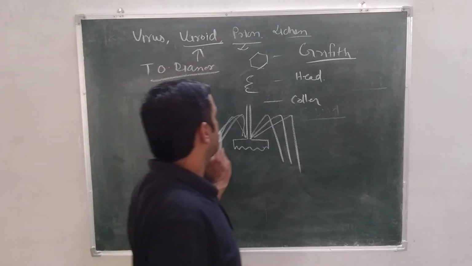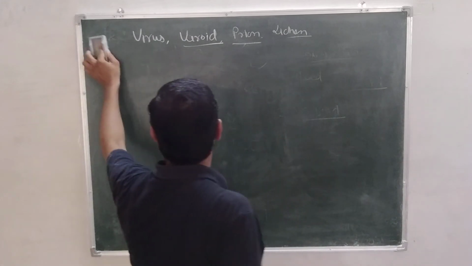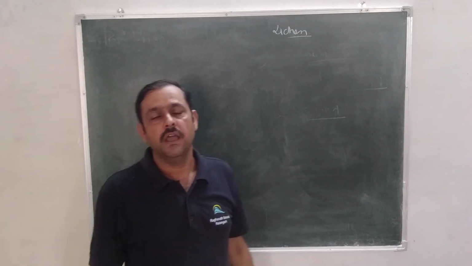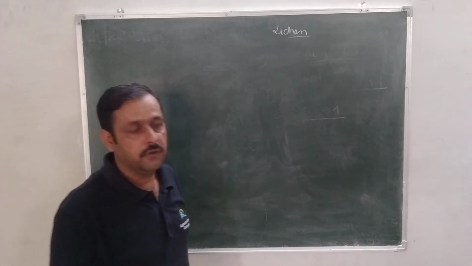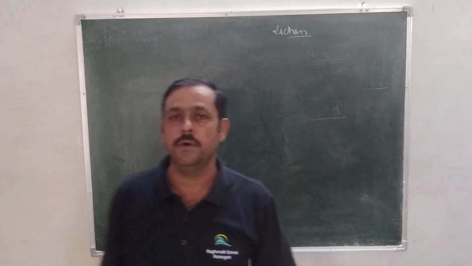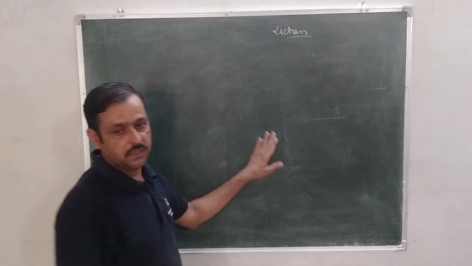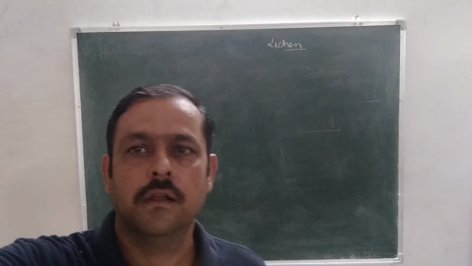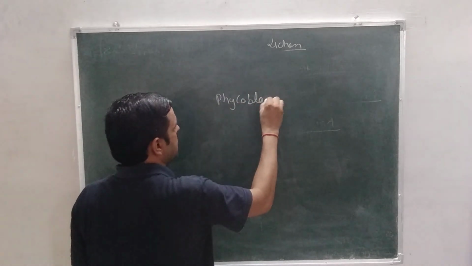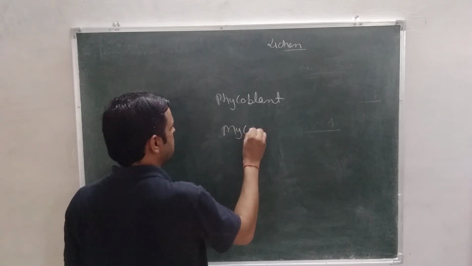Now our last topic is lichen. What is lichen? We studied some part of lichen in fungi. Lichen is a symbiotic association of algae and fungi, and the part of algae is called phycobiont, and the part of fungi is called mycobiont.